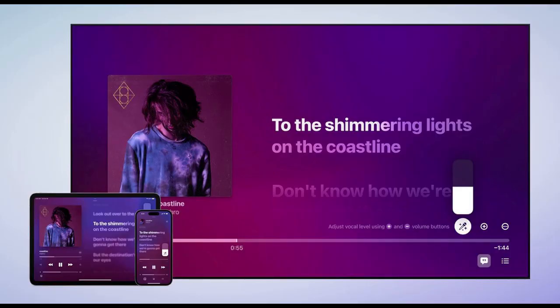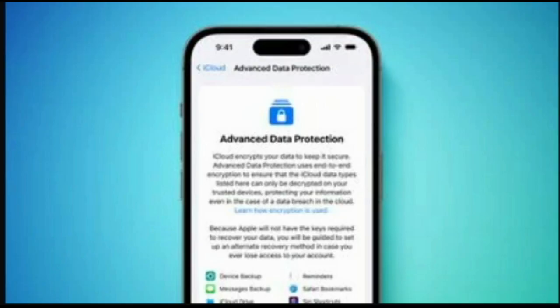Apple Music Sing. Apple Music Sing is a new karaoke-like feature on the lyrics screen in the Apple Music app that lets you sing along to tens of millions of songs. The feature allows users to lower the volume of the vocals in a song and then take over as the singer. Apple Music Sing is compatible with devices equipped with an A13 chip or newer, including the iPhone 11 and newer, select iPads, and the latest Apple TV 4K.